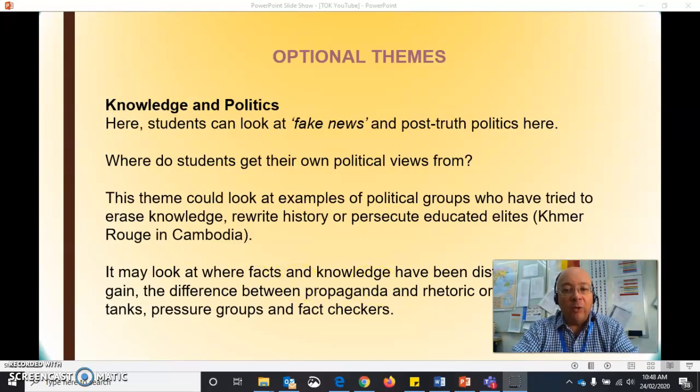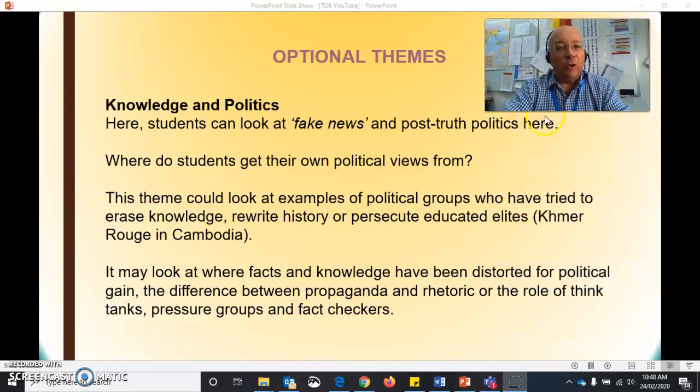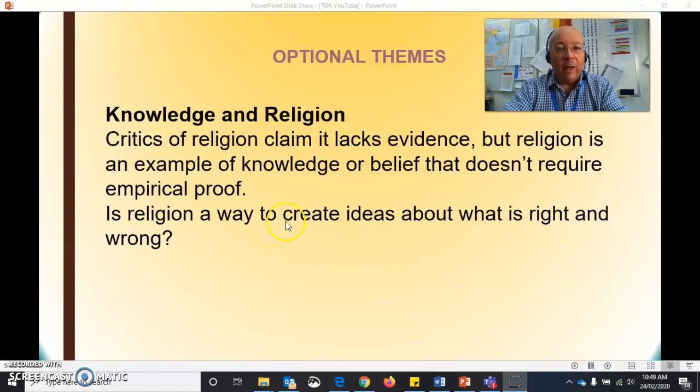Knowledge and politics, again, really good area, very topical. We could look at things like, again, fake news, post-truth. Where do you get your own views from? Why do you believe them? We could look at areas of history where people have tried to eradicate or rewrite history, such as the Khmer Rouge in Cambodia. Lots of interesting areas to look at there.